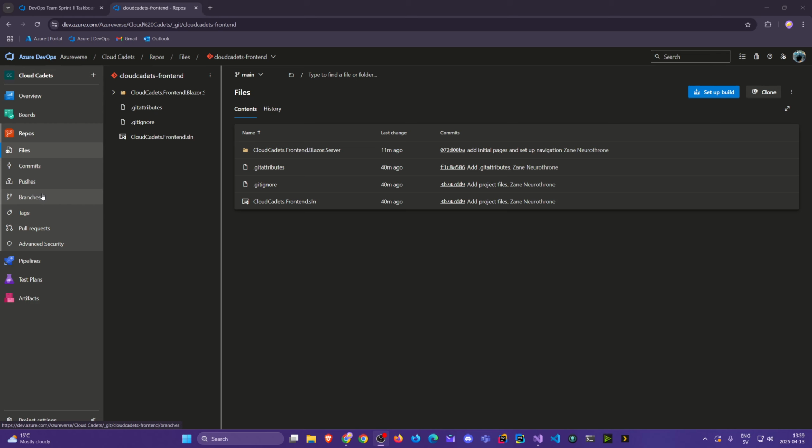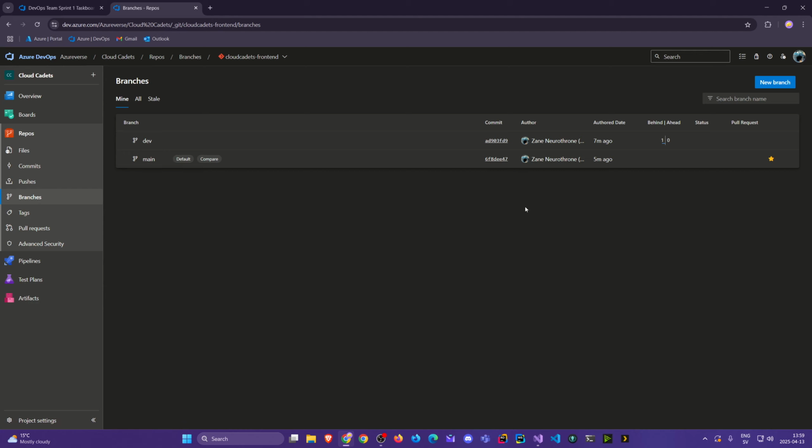Because we want to trust everyone, but it's better to live with the concept of least privileges and one of my favorite mottos: trust but verify. So if we go to branches here, anyone can commit to dev, right?